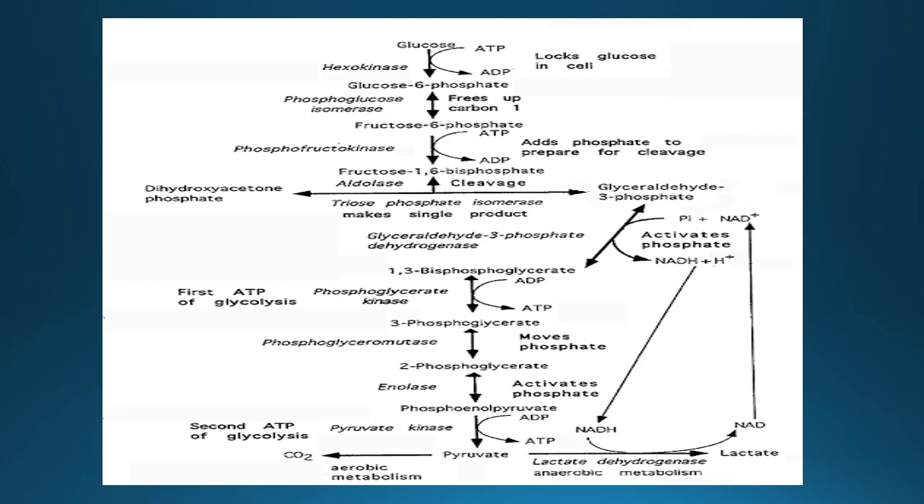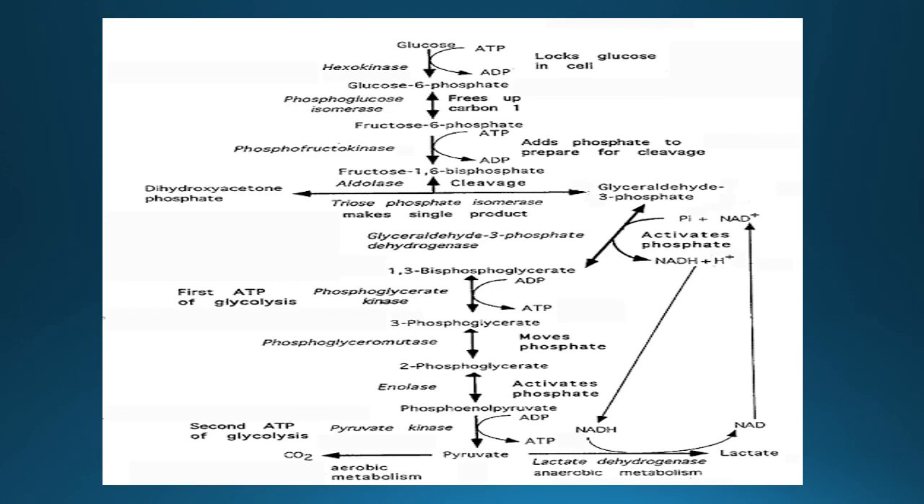Then in the next step, the 6-carbon compound fructose 1,6-bisphosphate splits into two 3-carbon compounds, dihydroxyacetone phosphate and glyceraldehyde 3-phosphate, by the aldolase enzyme. Triose phosphate isomerase enzyme converts glyceraldehyde 3-phosphate to dihydroxyacetone phosphate. This is a reversible process. Then glyceraldehyde 3-phosphate is converted into 1,3-bisphosphoglycerate by the glyceraldehyde 3-phosphate dehydrogenase enzyme.